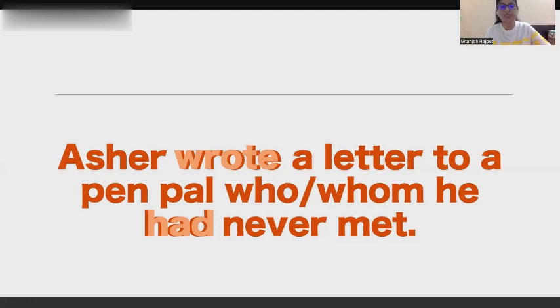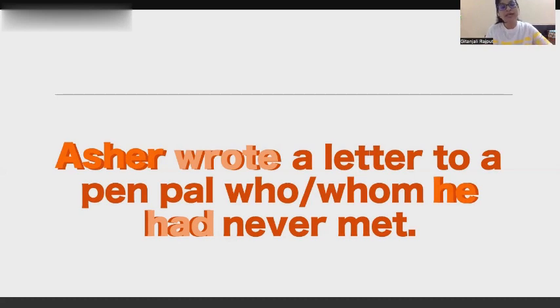Now coming over to the second step. The second step is to identify the subjects of both the verbs. In this case, Asher is the subject of the verb wrote and he becomes the subject of the verb had. Now, since we have subjects for both the verbs, it means the coming clause, the second clause, does not require a subject, rather, it requires an object.